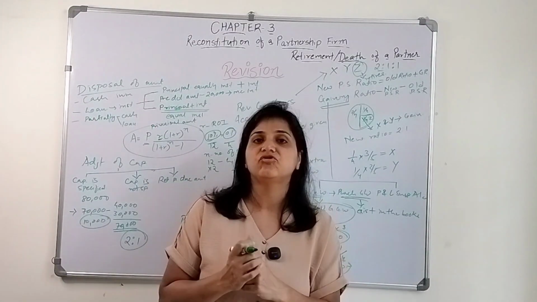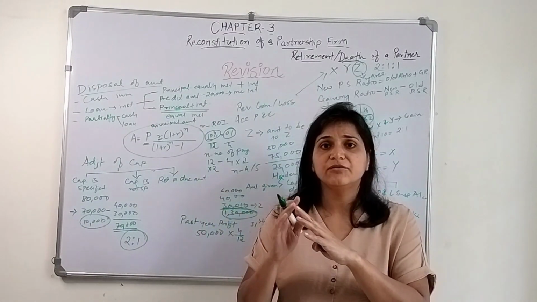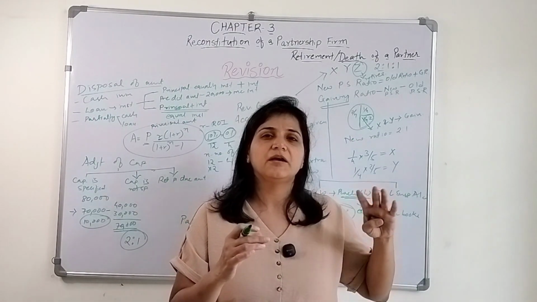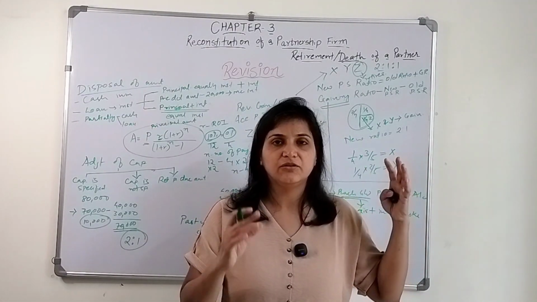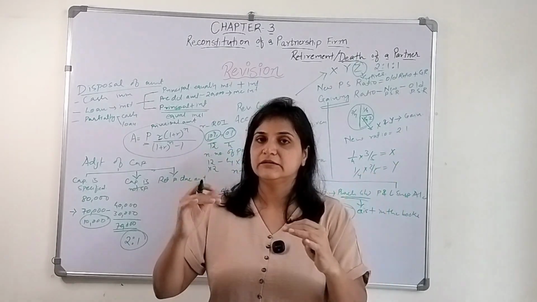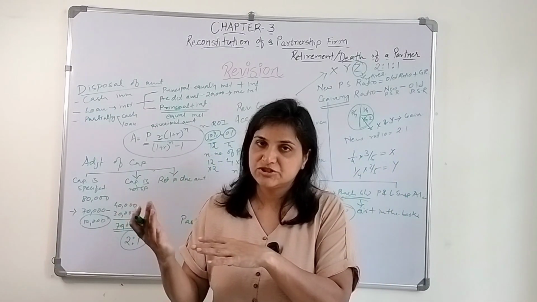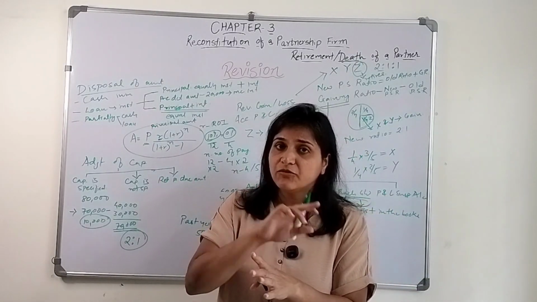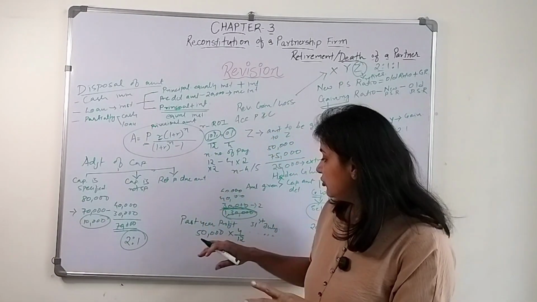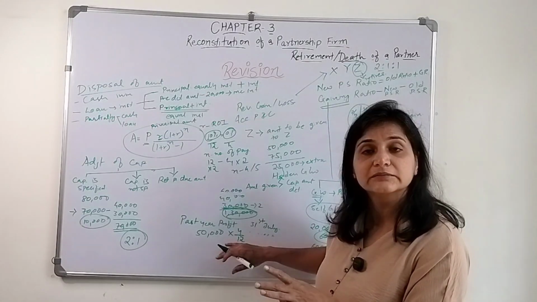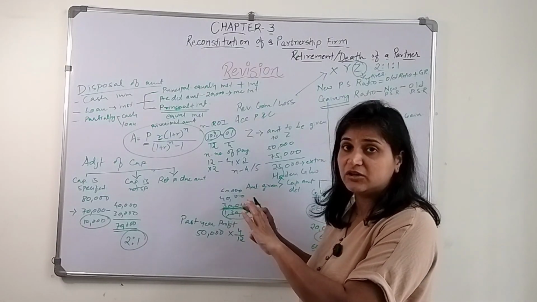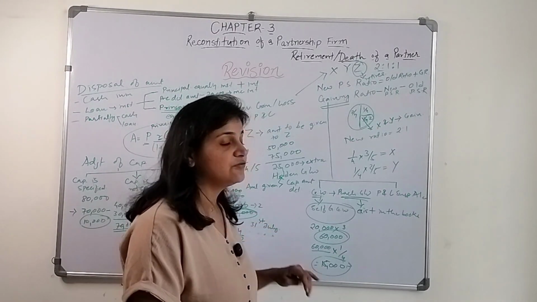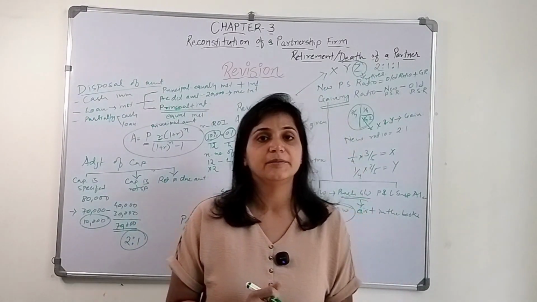Or else the second situation could be, we determine the average profit of the past few years. We will consider the past few years, like the past 3 years or 5 years, how much the profit was every year. So for 1 year how much it will be, we determine the average profit, and that average profit will also be for 1 year. So we need to determine the profit of a partial month or partial year. So the partial amount we need to consider. If the partner retires or dies on 31st of July, then 1/3 will be considered.